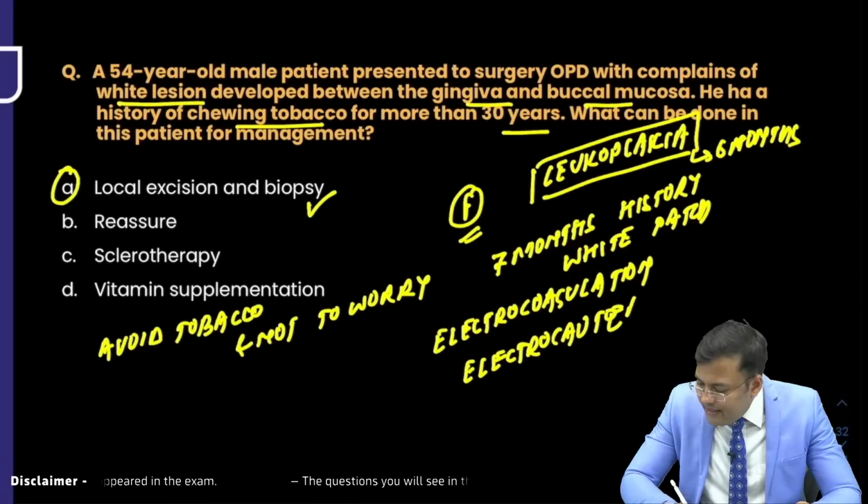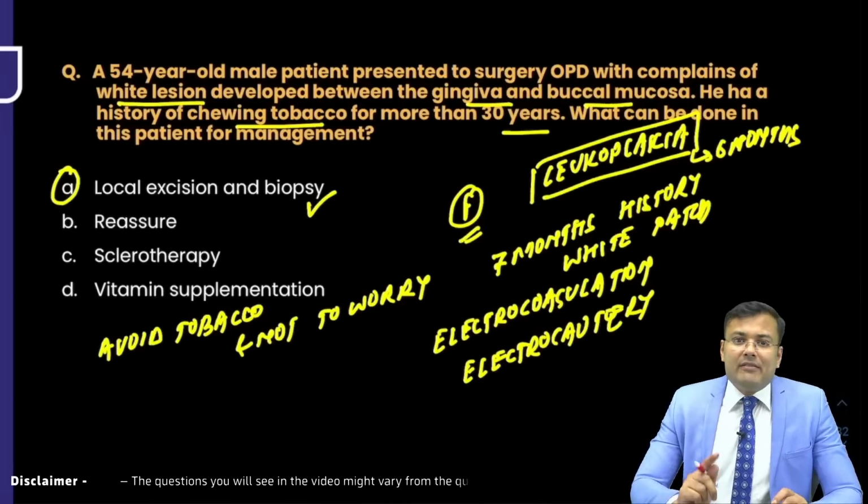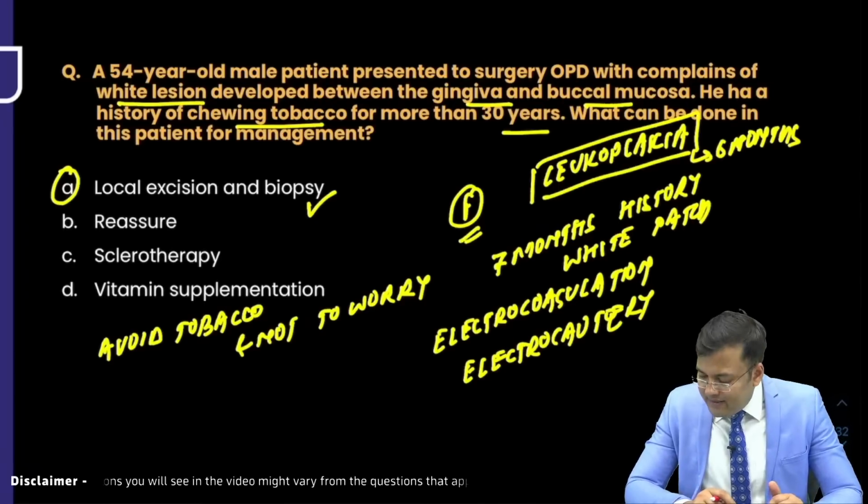Electrocautery. Yes, very good. Varun wants to say that we want to rule out dysplasia. Very good, because we have to rule out the risk of malignancy. Dysplasia, yes.